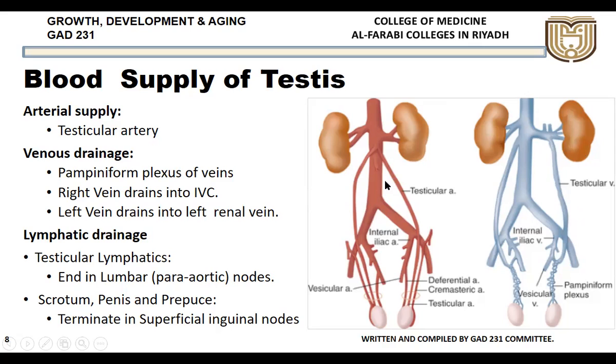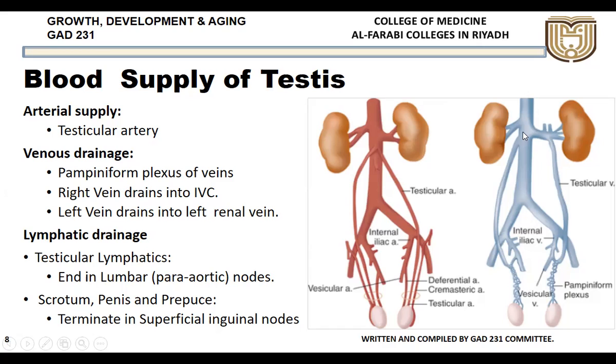The arterial supply is the same for both testes, right and left: the testicular artery. But for the venous drainage, the right testicular vein drains into the inferior vena cava and the left drains into the renal vein, and from there into the inferior vena cava.